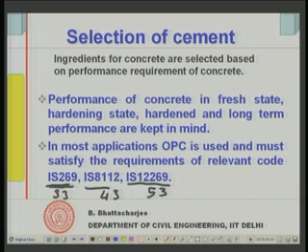Now, these 3 cements are all ordinary Portland cement. Obviously, you can understand that this gives a little higher 28 days strength, this one is somewhere in between, and this is the least. So, how do you get it? If you recall, in the beginning we discussed the compounds of cement. C3S gives you high early strength, C2S gives you long term strength, and if you grind it more, the physical fineness of the cement also enhances the early strength. So, that is what has been done here.